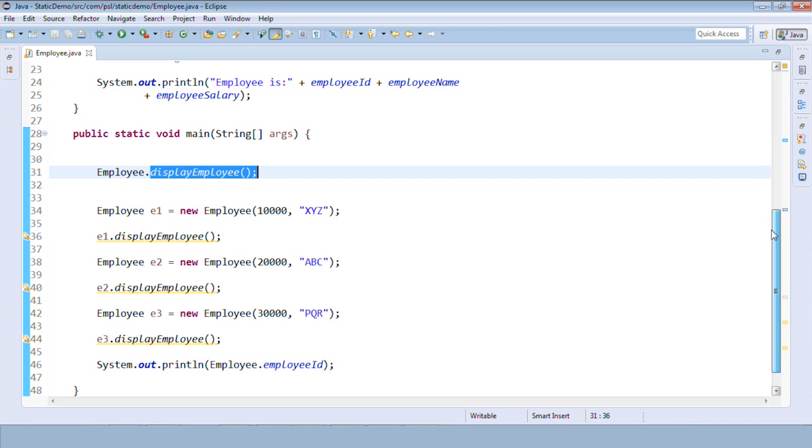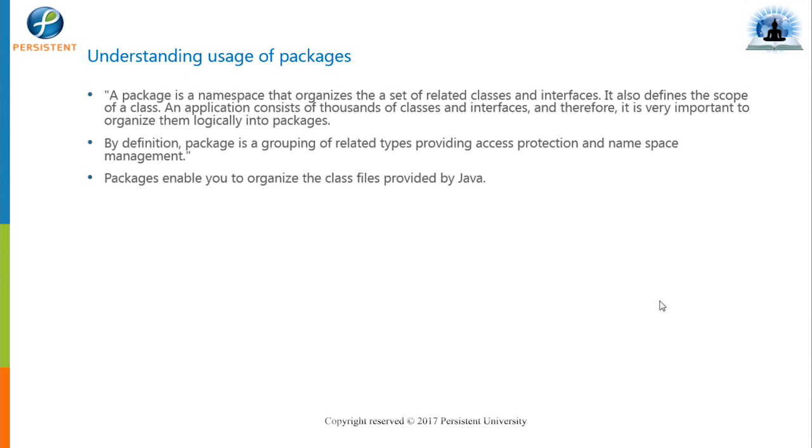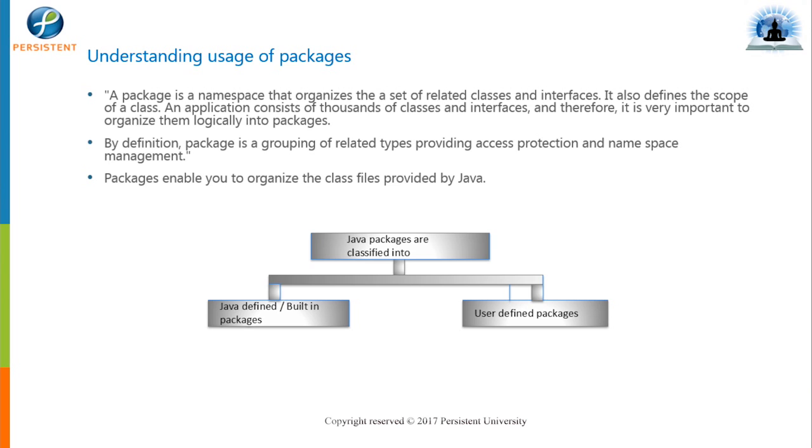Let's talk about packages. It's very simple. Package is just a namespace. We use a package just to differentiate or classify classes, the same way we create folders in our directory.